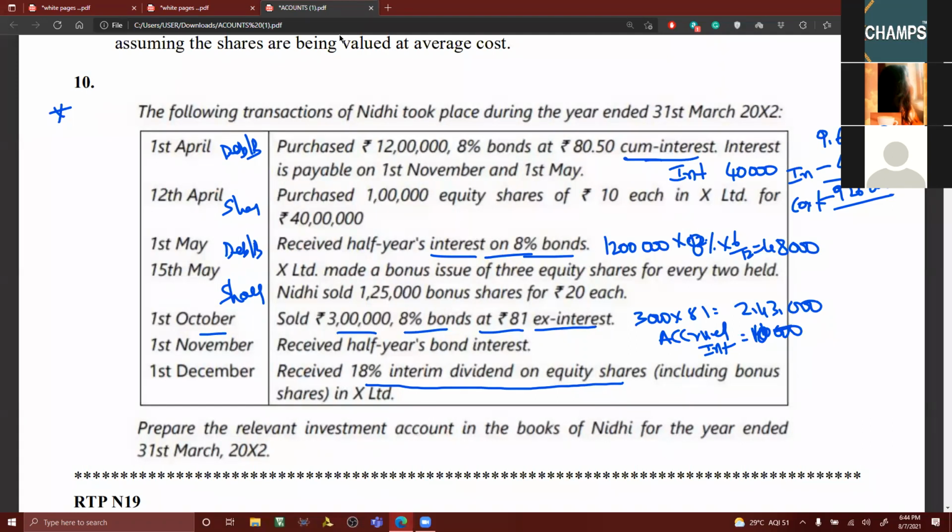Then next, received half year's bond interest. I want you to answer this. Purchased 12 lakhs, no? 12 lakhs minus 3 lakhs. What is the balance? 9 lakhs. On 9 lakhs, you have to calculate interest at the rate of 8%. 8% for how many months? 6 months. It will be 36,000.